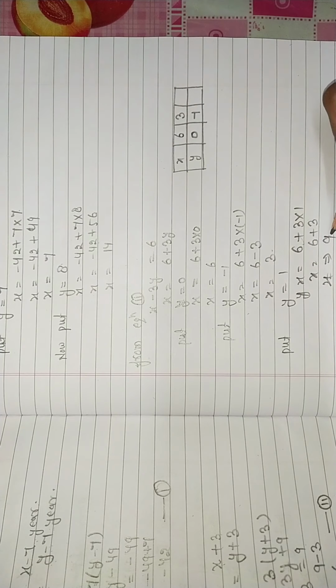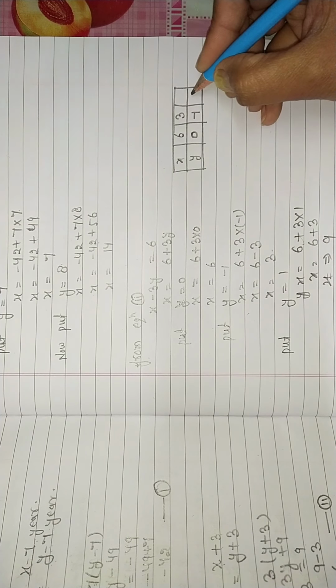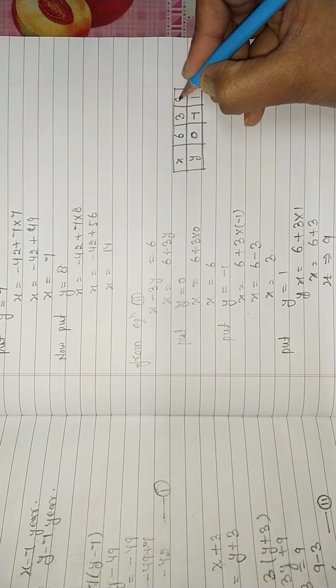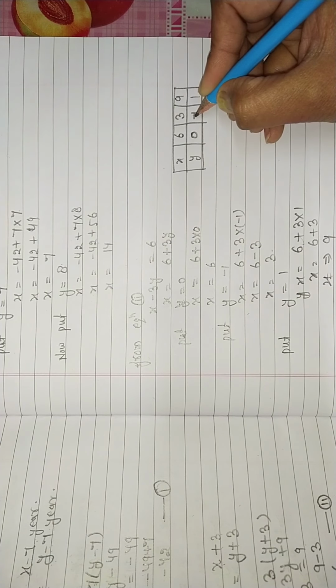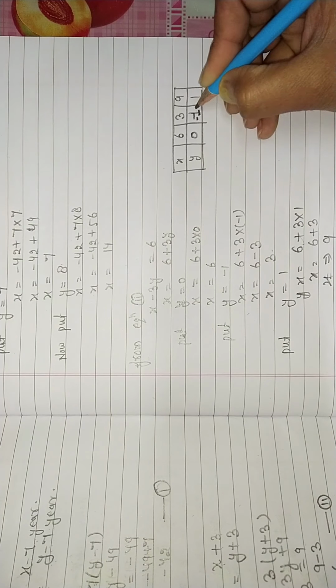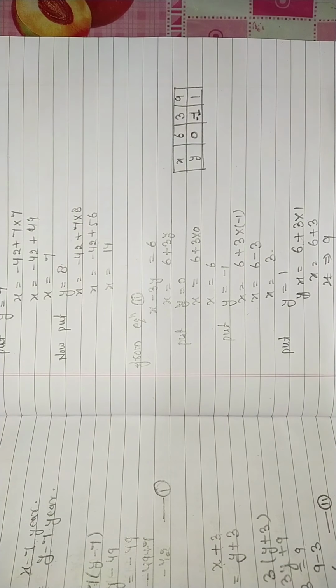For y equal to 1, we get x equal to 9. Now for this solution, we represent for this